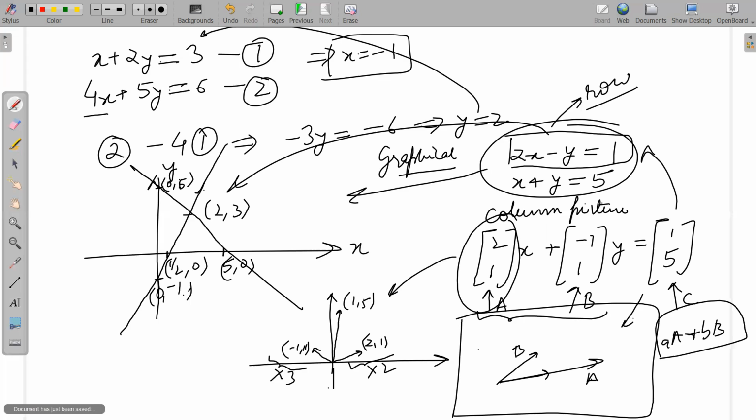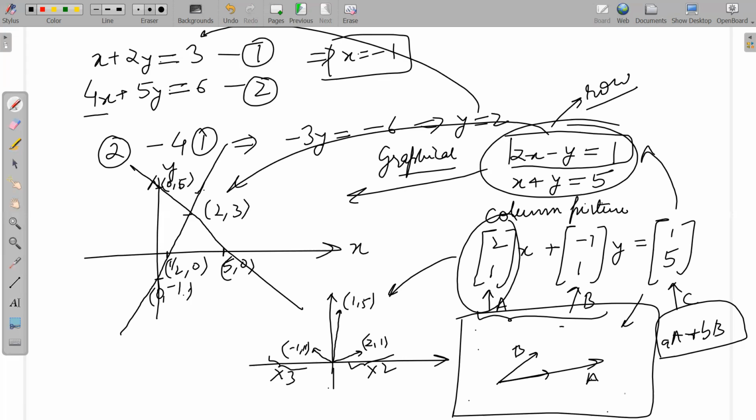So within X and Y, it can create the plane. Do you agree with that? Yes, I agree. Any point in this plane can be represented. So this is possible in this particular case.